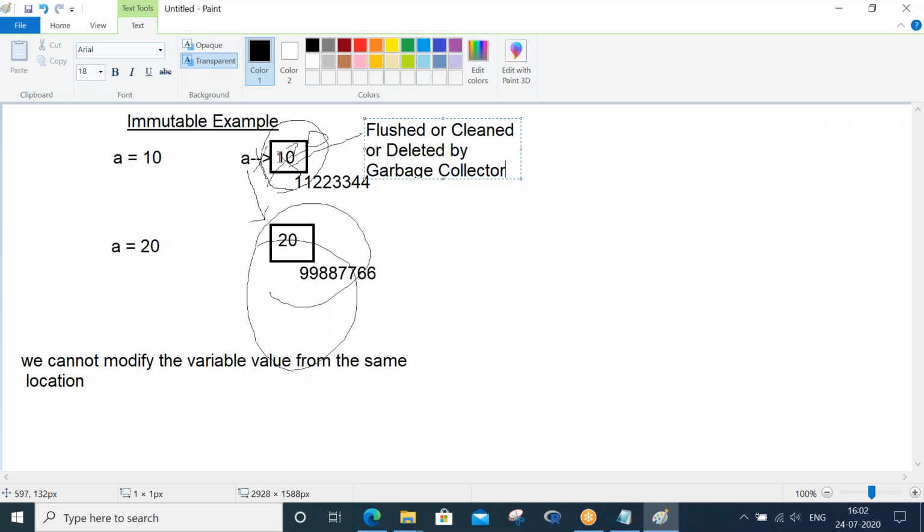Whenever there is a memory location where no variable is pointing, where no variable is referencing, then that location, that space will be flushed or cleaned by the garbage collector. So this is how the immutable concept works in Python.